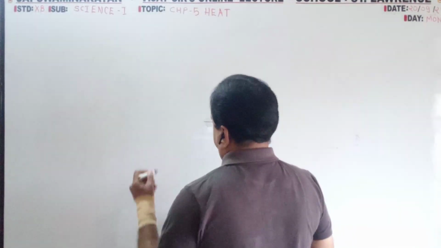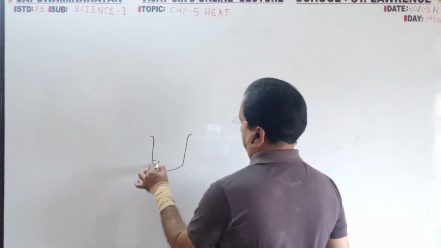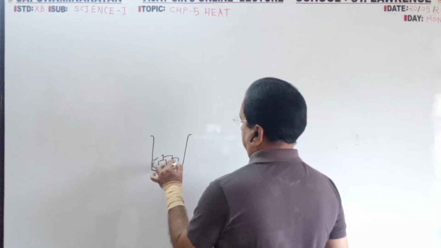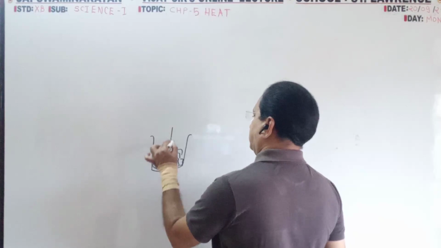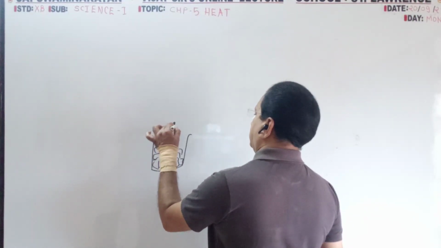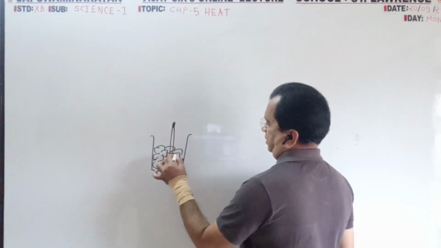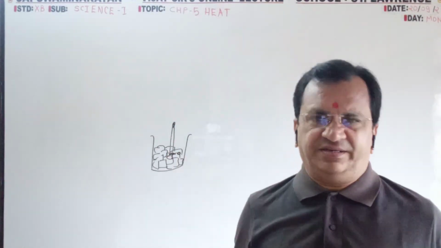Then in a bowl of ice, suppose you put a thermometer, it will show 0 degree till all the ice melts.